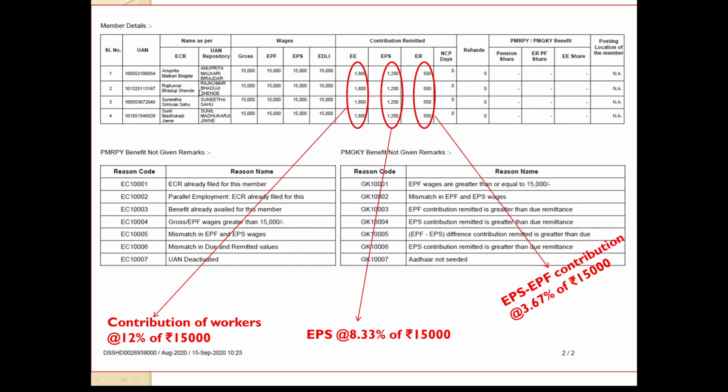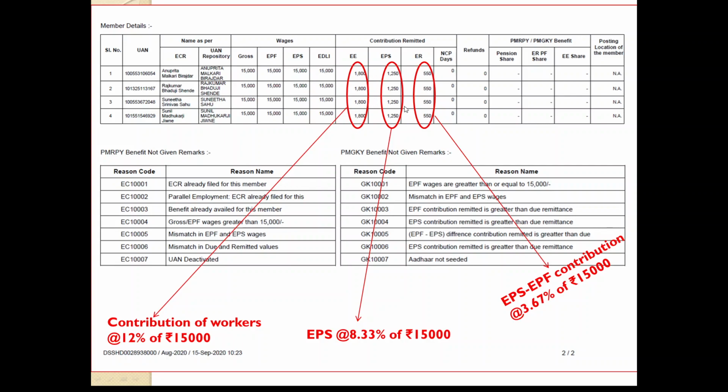Now anyway, this is just wages, and this is the actual contribution remitted. You can see the term here, EE. EE is nothing but the contribution of workers. Every worker contributes 12% of 15,000. That is going to come as 1,800. This much amount is going to be deducted from the monthly salary of each and every worker, and this is going to be deposited in their EPF account.